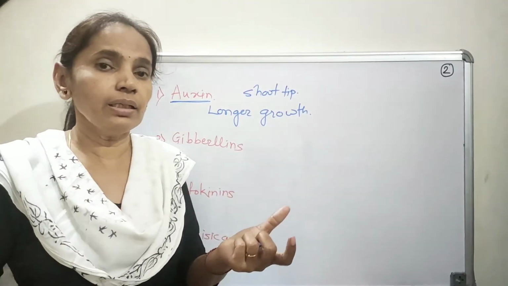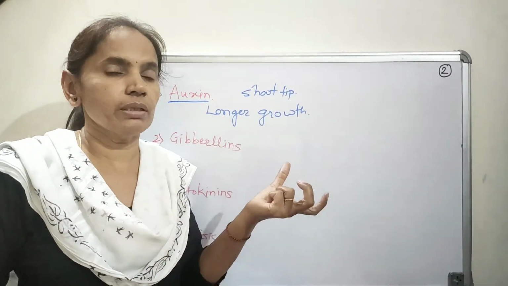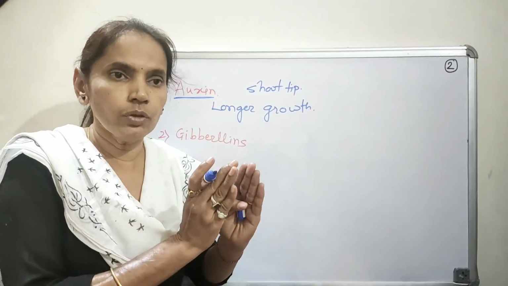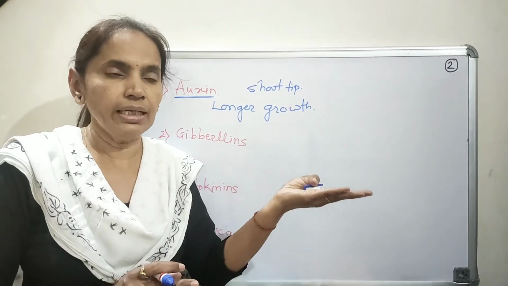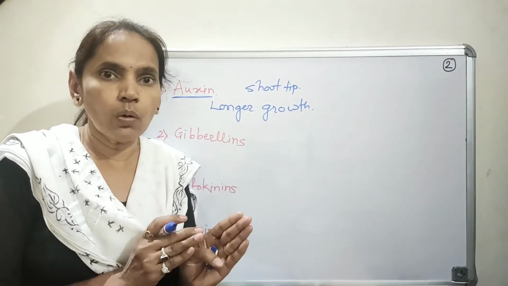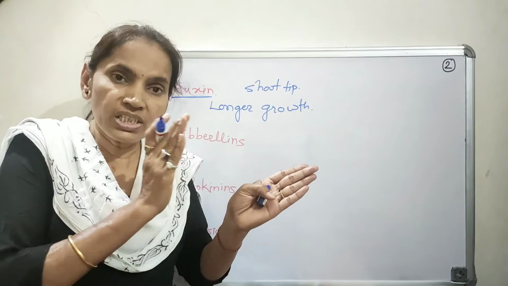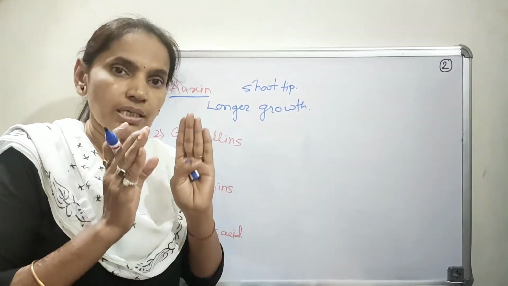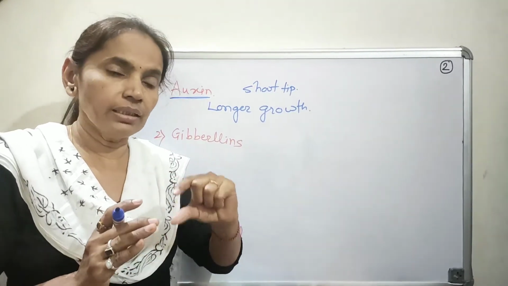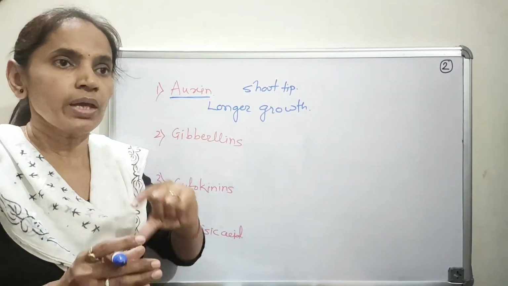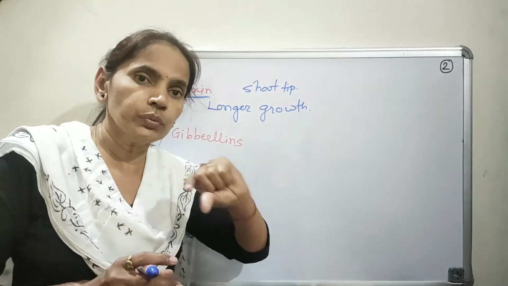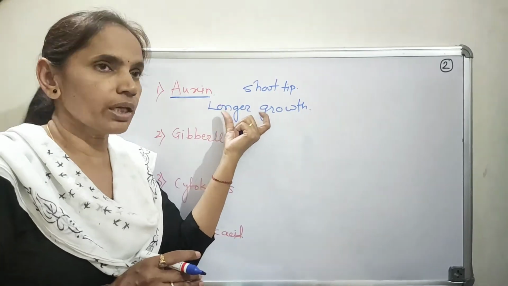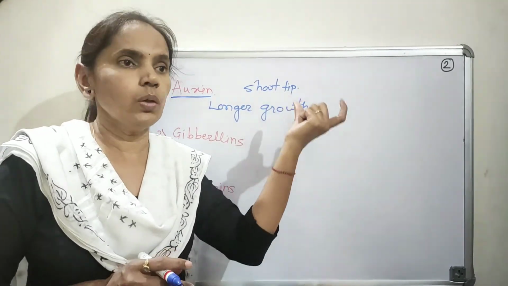Now when we think about phototropism, when the plant is exposed to sunlight, the area of the shoot which is exposed to the sunlight will grow faster. That we call phototropism. At the shaded area, the auxin concentration is higher and it will facilitate the growth at that area, and we will observe the growth towards the light. So the auxin facilitates the growth at the shoot tip and allows that cell to grow longer.